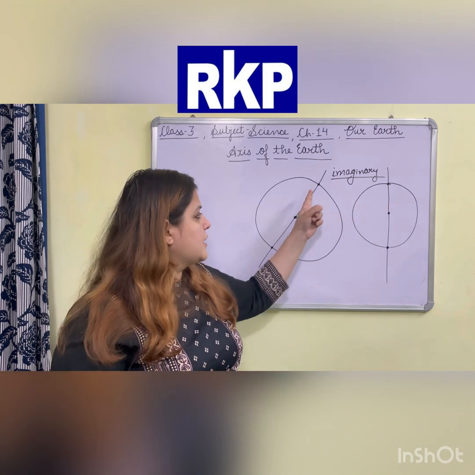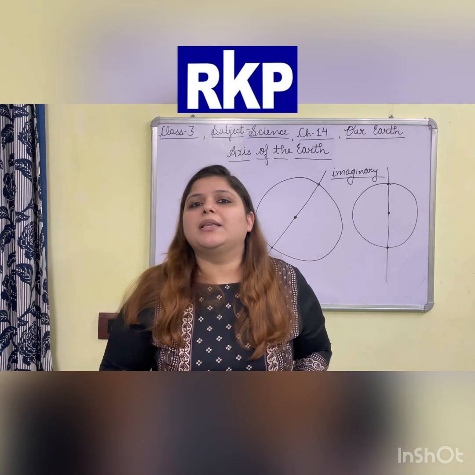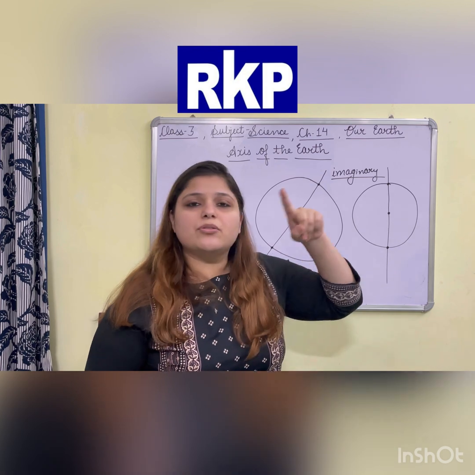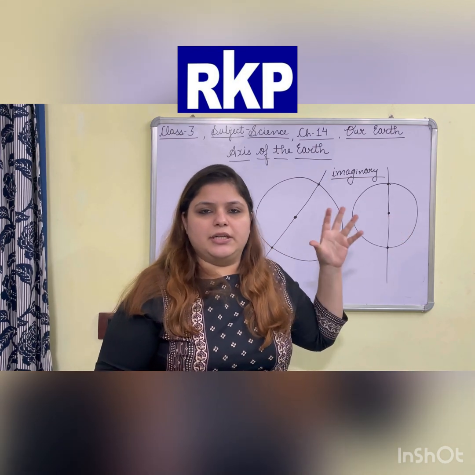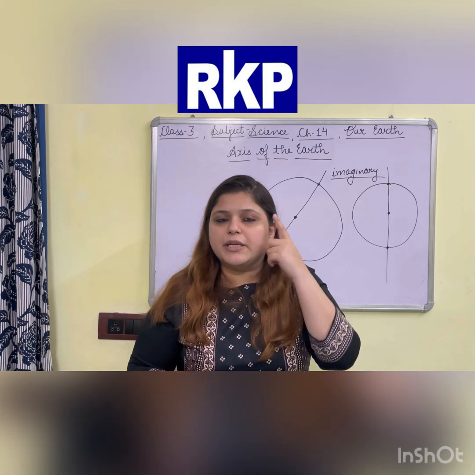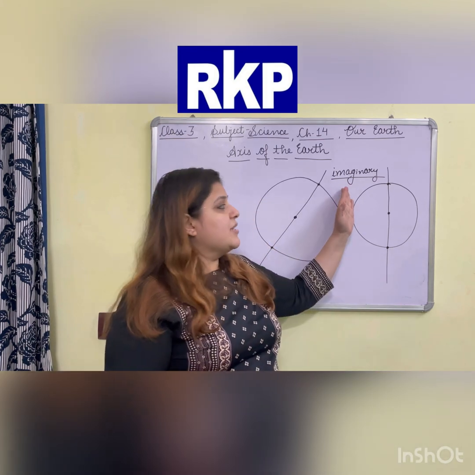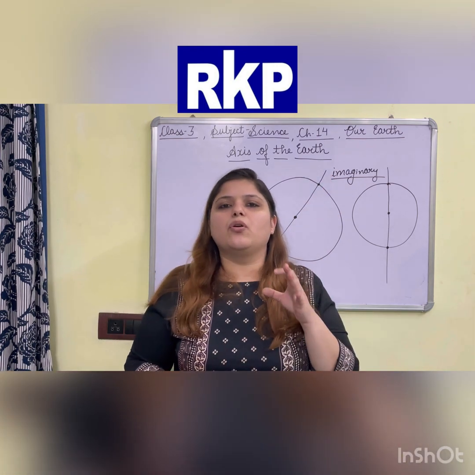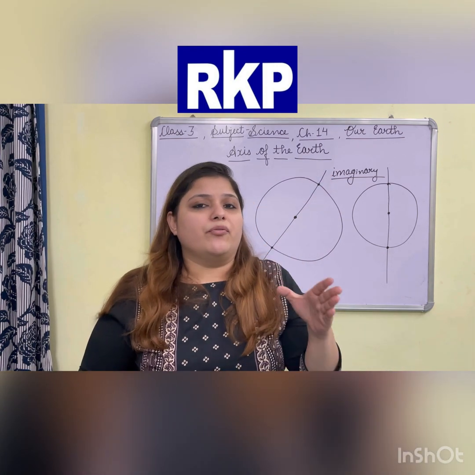This is the axis of the earth. It is not present in real, it is just imagined in our mind. So an imaginary line that passes through the center of the earth is called the axis of the earth.